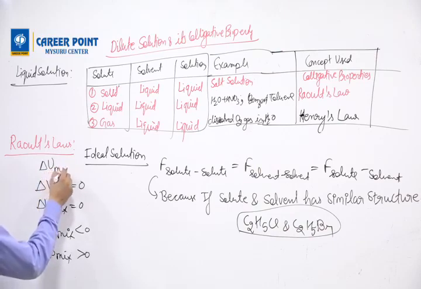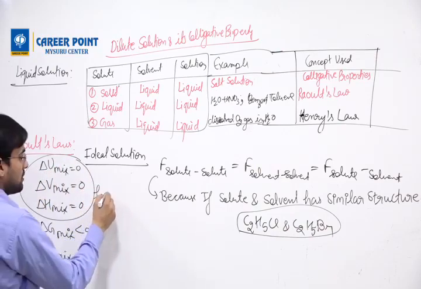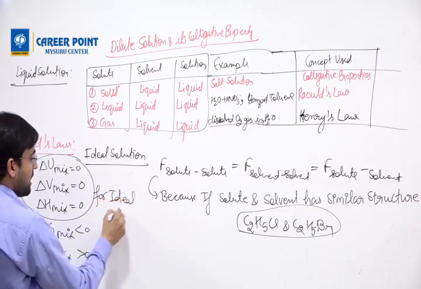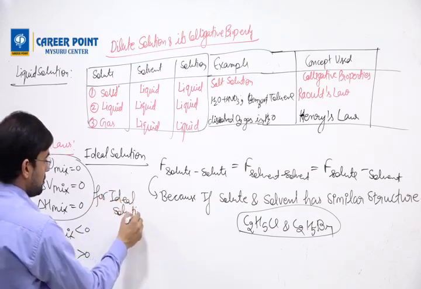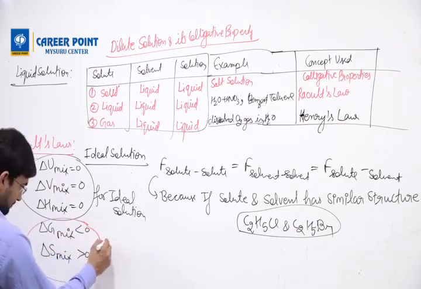Delta U mixture is equal to 0. This is for ideal solution.